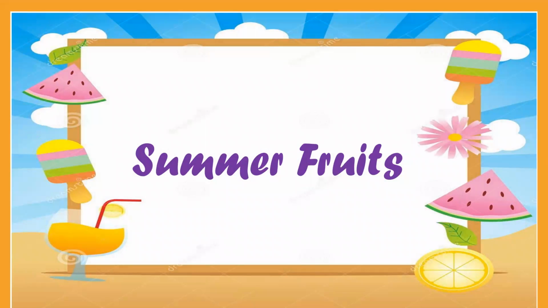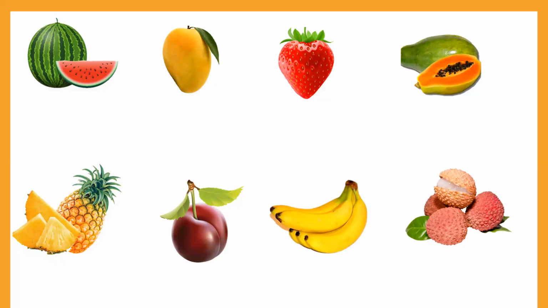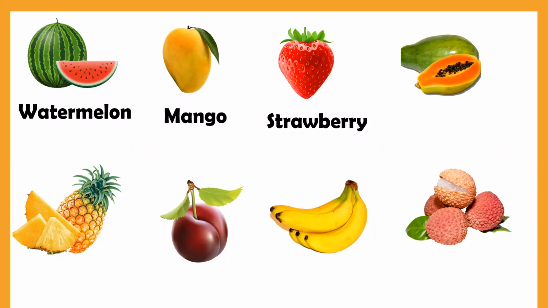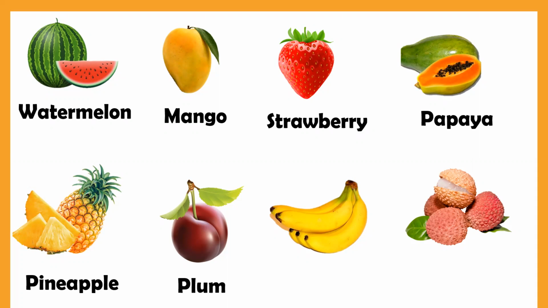Now we will revise summer fruits. Recognize them and name them. First one is watermelon, W-A-T-E-R-M-E-L-O-N. Second is mango, M-A-N-G-O. Then strawberry, S-T-R-A-W-B-E-R-R-Y. Then papaya, P-A-P-A-Y-A. Then pineapple, P-I-N-E-A-P-P-L-E. Then plum, P-L-U-M.